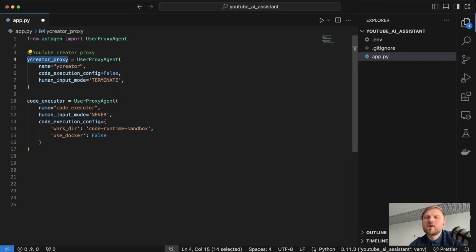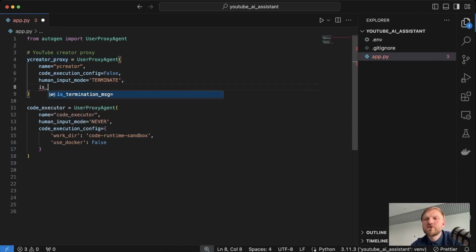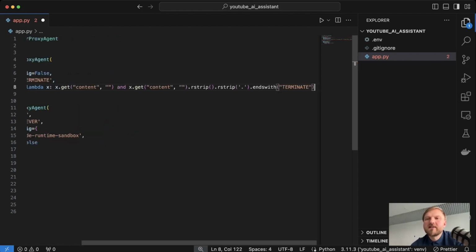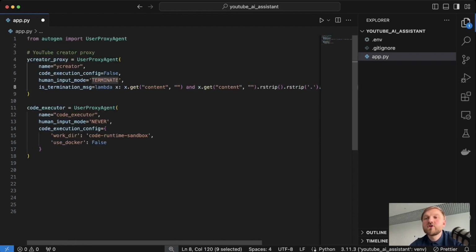YouTube creator proxy agent needs a way to understand that the termination condition is met. This can be done by setting isTermination message delegate. We will provide lambda expression to it. The lambda expression will analyze content of the received message and will determine if it ends with the word terminate. If it's so, then the agent will prompt human for the input.